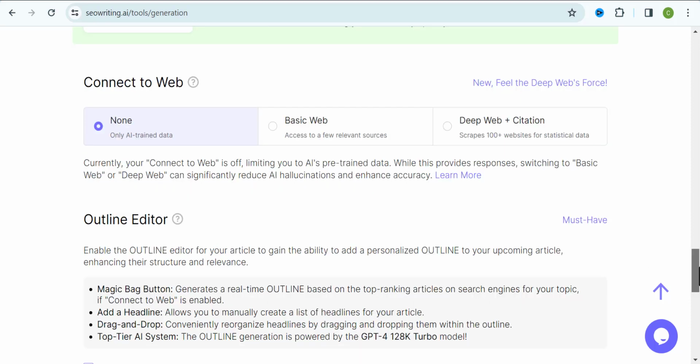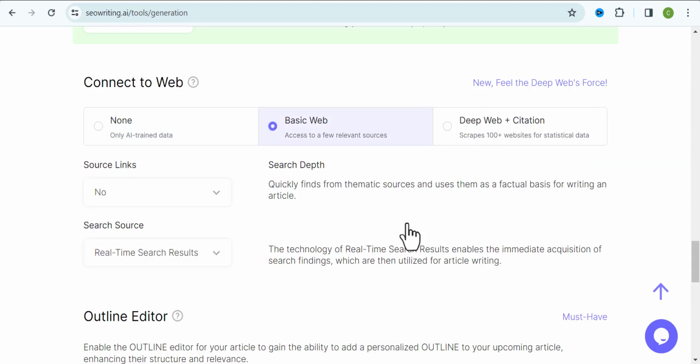So one thing I want you to note is that if you've been using other writing tools, maybe as a freelancer or maybe for your business, there is something many writing AI tools don't have, and that is the ability to connect to the web to get more updated information across multiple networks. I mean, making sure that you have the right information on your blog post. And that is what this AI tool can do for us. It can help us connect to the web to gather up-to-date information to help us have a good informative blog post. And that's super amazing! And a big clap for SEOWriting.ai for this fantastic feature.